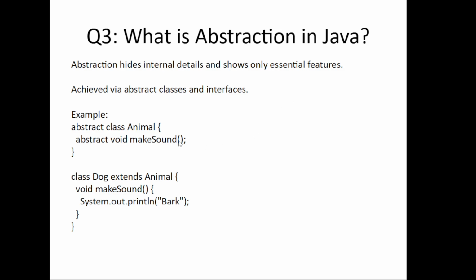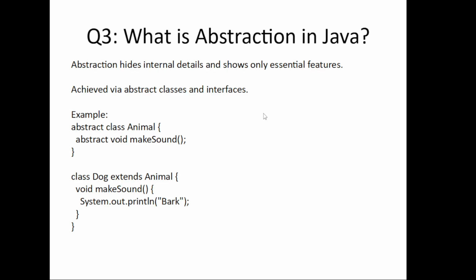For example, the makeSound method in this abstract Animal class doesn't have any implementation. We are giving the implementation inside the subclass. We are giving it here. So we will cover abstract classes and interfaces in detail in our upcoming videos.